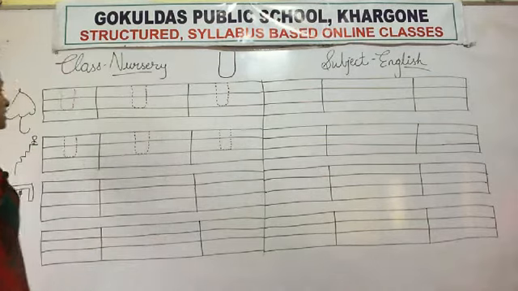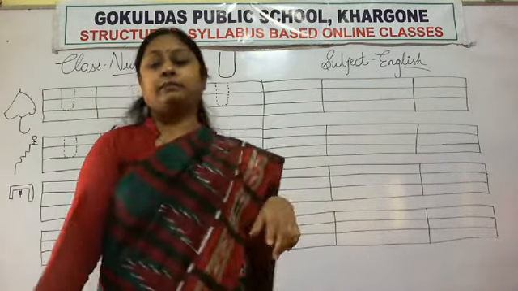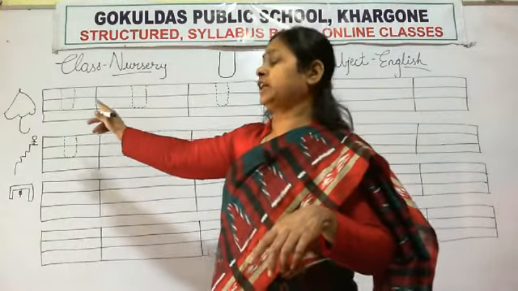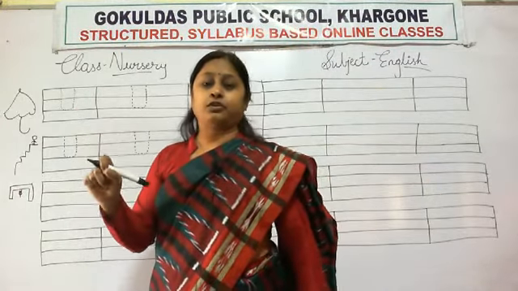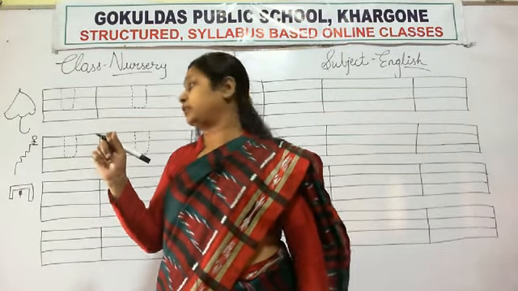These are the things that start with letter U. You have to draw the picture and color it. What will you do? Draw the picture and color it. Okay.